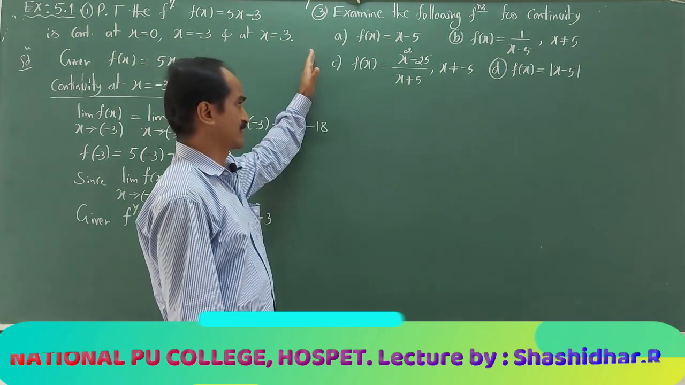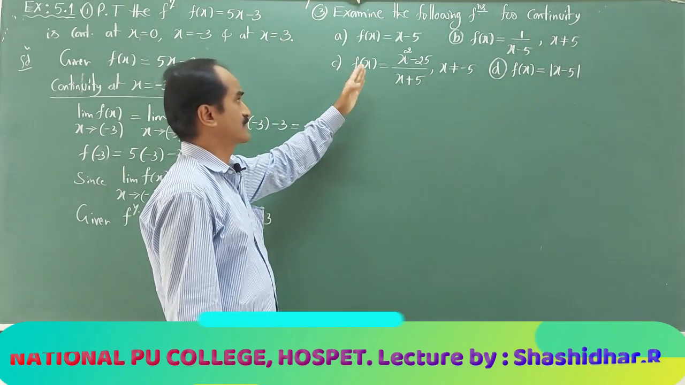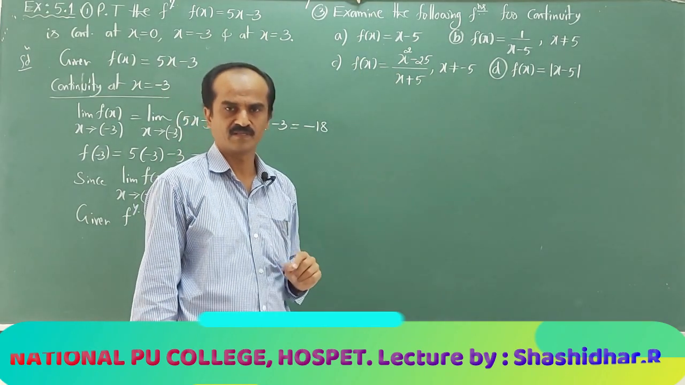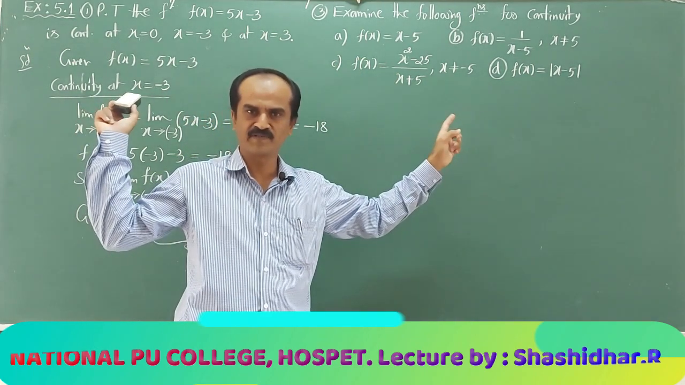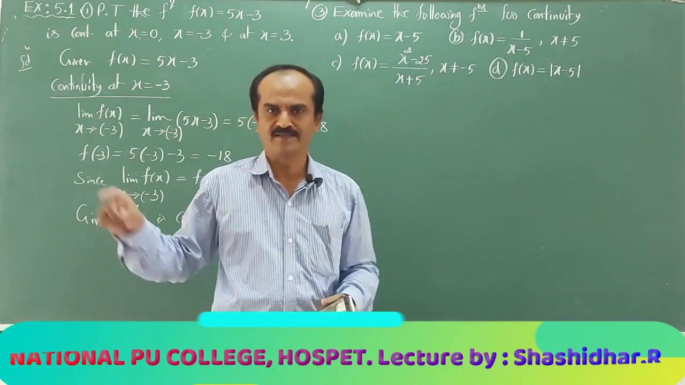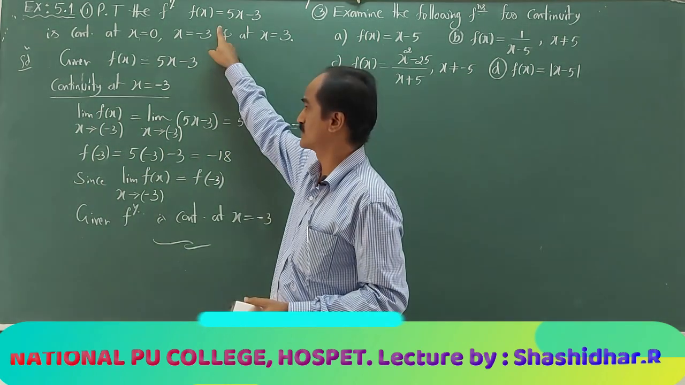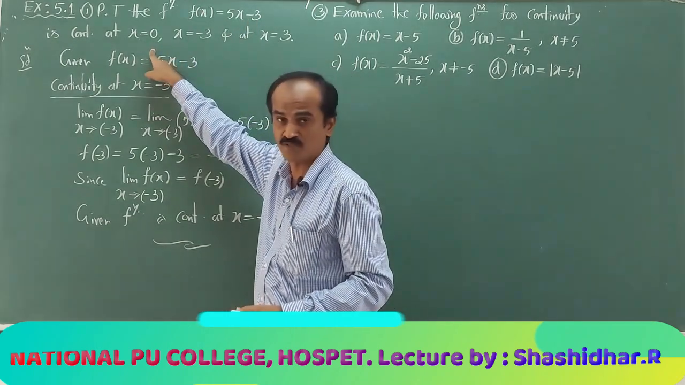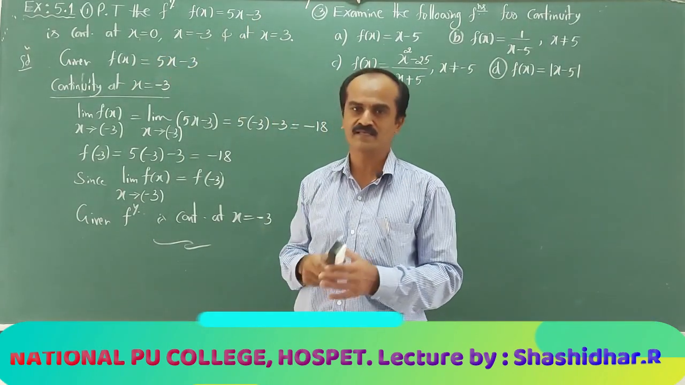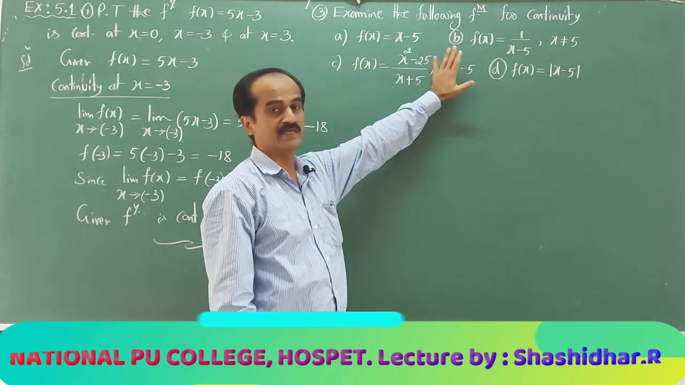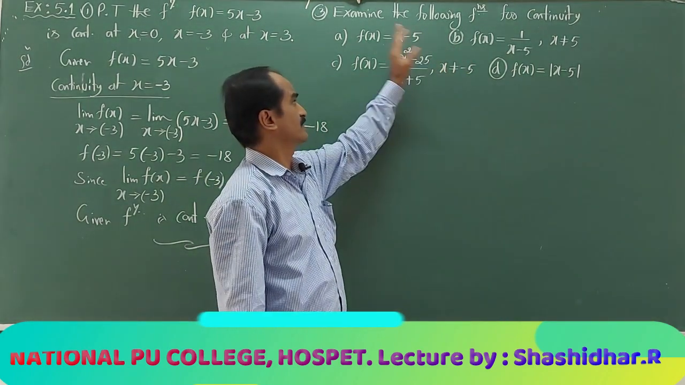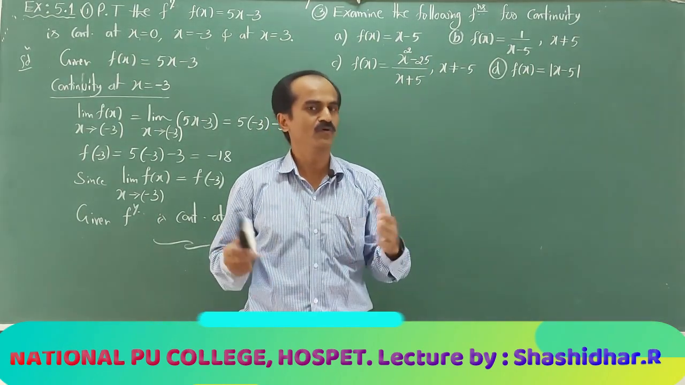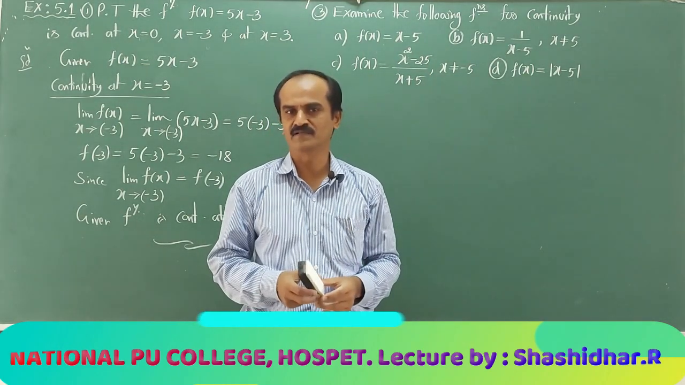Next, in question number 3, examine the following functions for continuity. Are you able to find the difference between these two questions? The earlier question is very specific, required to prove continuity at x equal to 0, at x equal to minus 3. Here no point has been mentioned. Simply the question is: examine the following functions for continuity. Means in the whole domain we need to check the continuity.